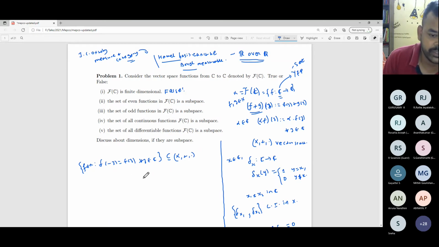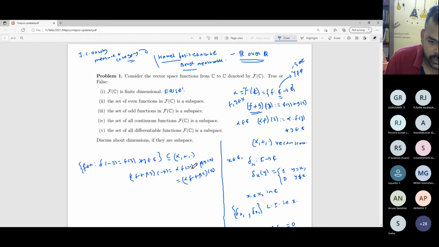We have to check whether it's a subspace or not, so we have to check only two conditions. Now you see alpha f plus beta g of minus x. If you just apply the elementary arguments, you will get this the same as alpha times f plus beta times g of x. I'm just skipping an intermediate step.